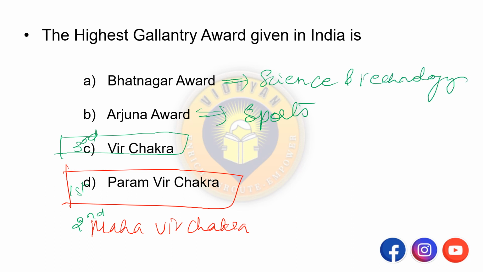Remember this. First one is Paramveer Chakra, second one is Mahavir Chakra, third one is Veer Chakra. Then Arjuna Award is given to sports, then Shanti Swarup Bhatnagar Award is given to science and technology. Okay. Next one.